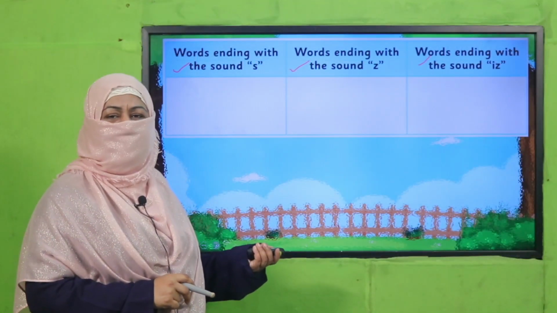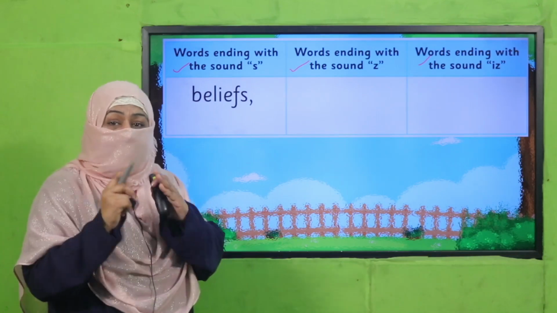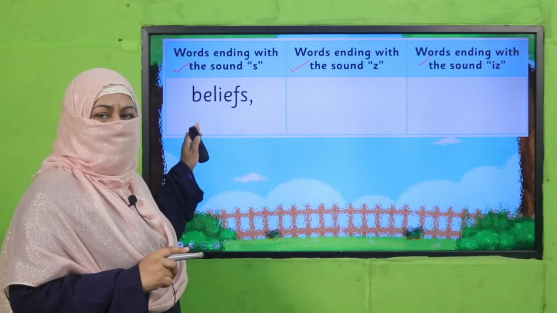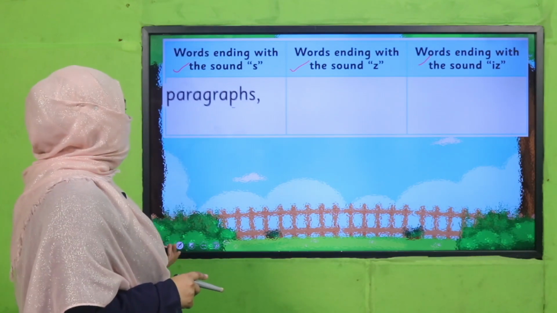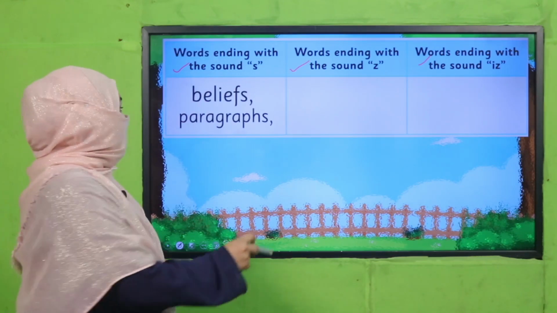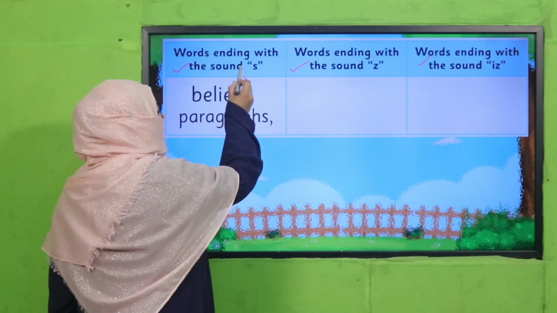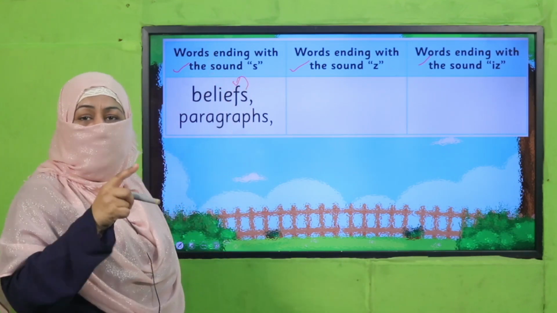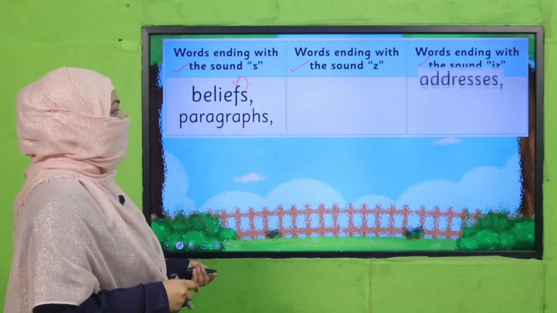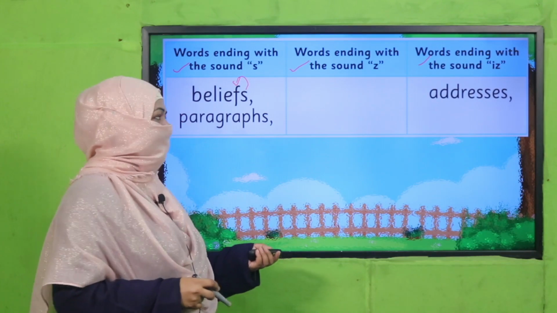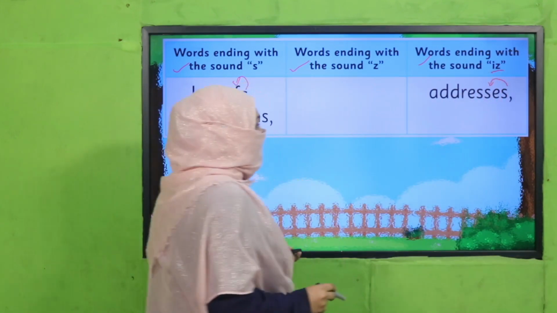Yes, my dear children, are you done with it? Good job. Now let's tell it with me. Beliefs. Have you written it in the column? Okay. Next is paragraphs. Now, beta, you see, because before it there is a sound and it's voiceless, that's why it's coming here, right? Okay. The next is addresses. It's iz sound because before S it's a hissing sound.